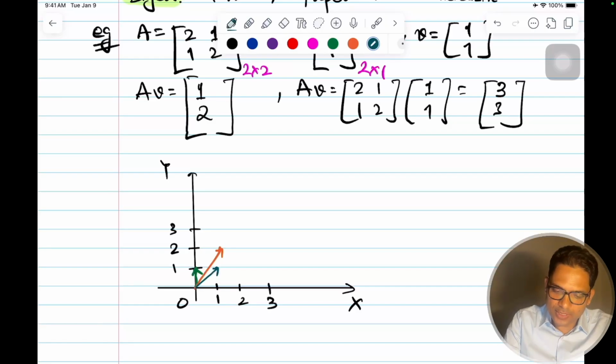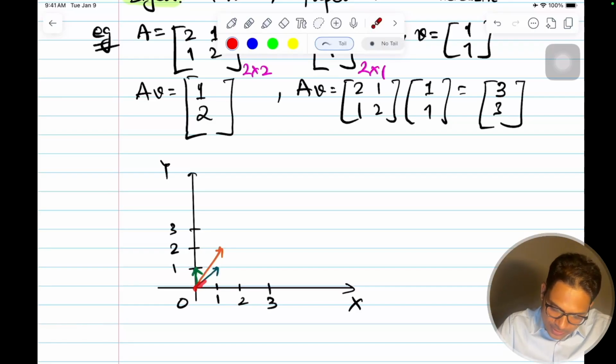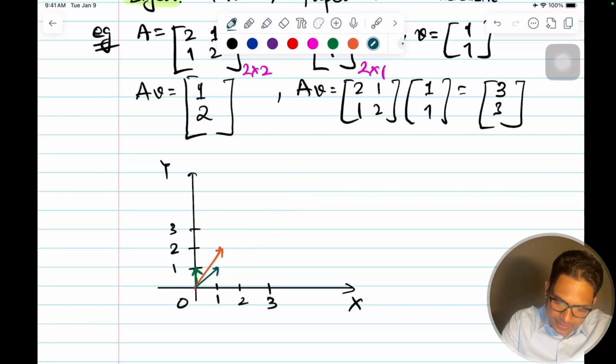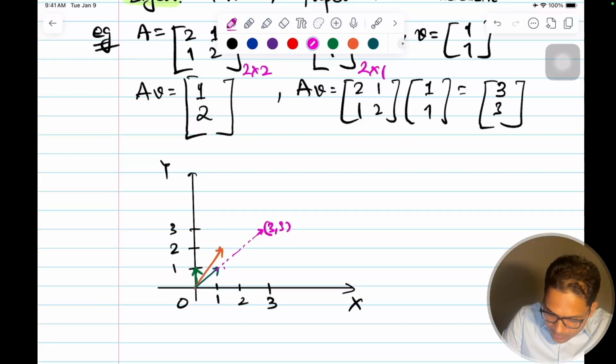So it will continue the journey. This is on the y equal to x line, so it will continue along it, somewhere here. I'll just extend this line, it will be somewhere hitting the line here. So this will be my new vector, this long one. This is your [3, 3], earlier it was [1, 1], here this is [1, 2], and this is your [0, 1]. These are the coordinates.